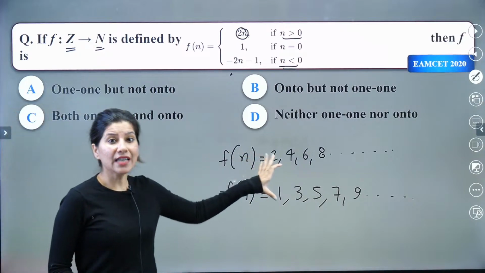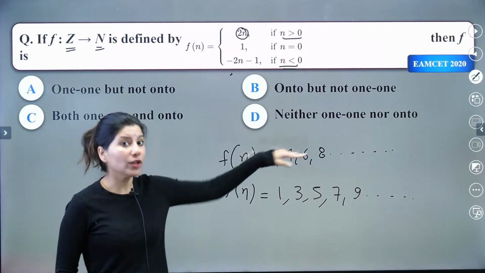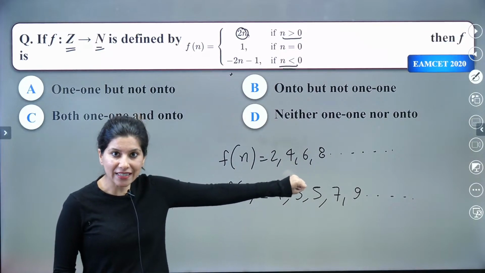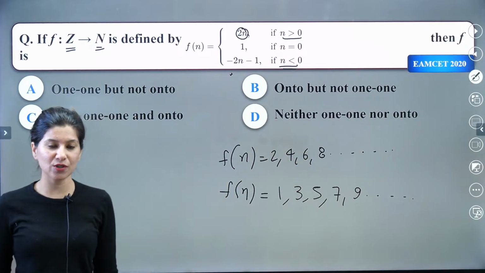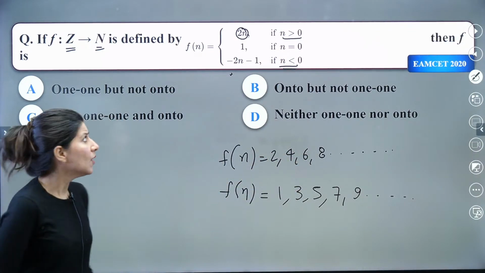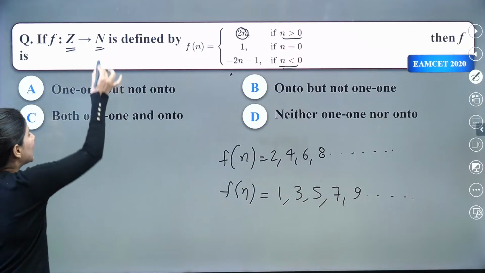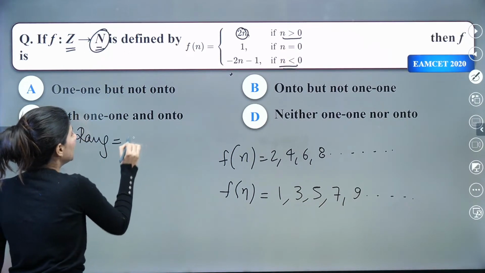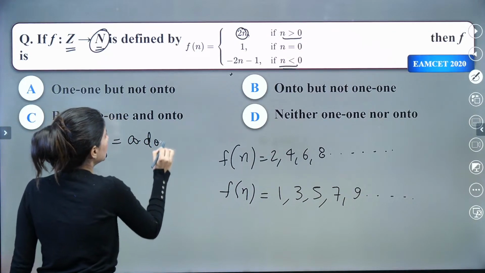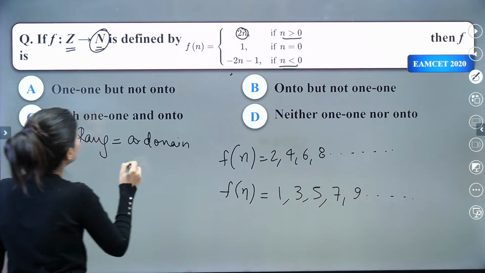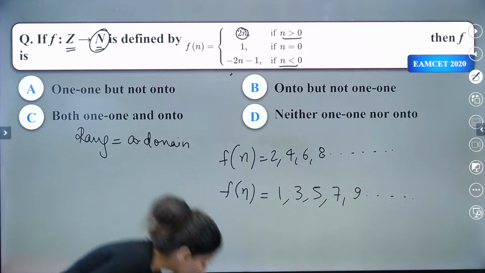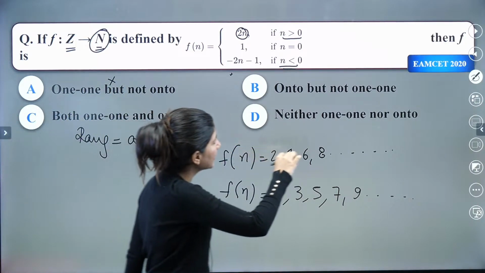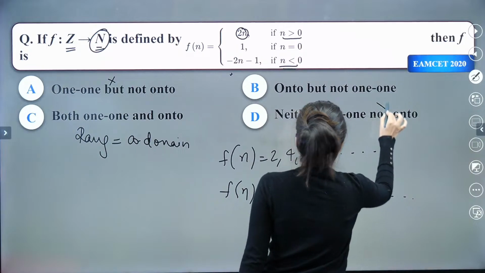That means the output of this function is all the odds and all the evens in the positive, and if you combine this, you are going to get natural numbers. All the natural numbers you are getting, that means range is equal to codomain. And when range equals codomain, what does that mean? That the function is onto function. So the function is onto, that means A is incorrect. Okay, and D is also incorrect.